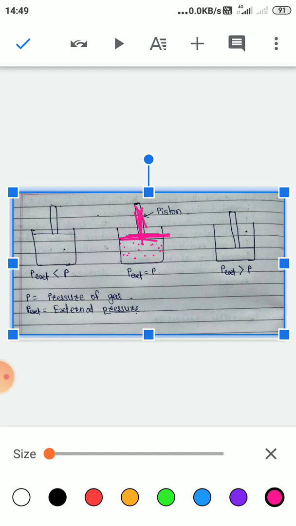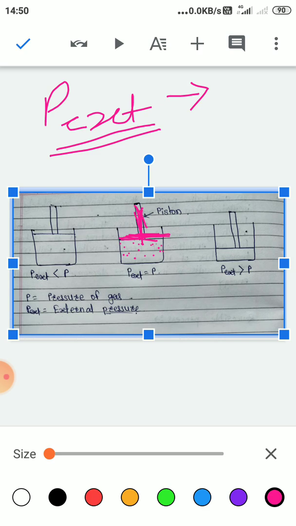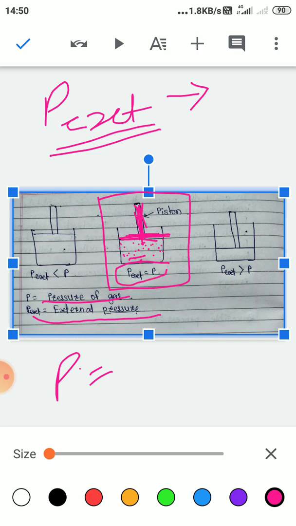Now see, the pressure applied or decreased by the piston is called the external pressure, and the pressure of gas is denoted by P. So remember one thing: P is the pressure of gas and Pex is the external pressure, and external pressure means increase or decrease in pressure by motion of the piston. Initially, in the central diagram, we have considered that external pressure is equal to the pressure of gas.